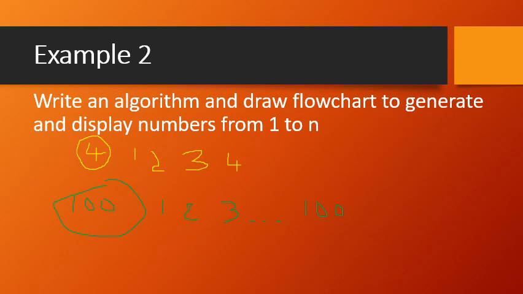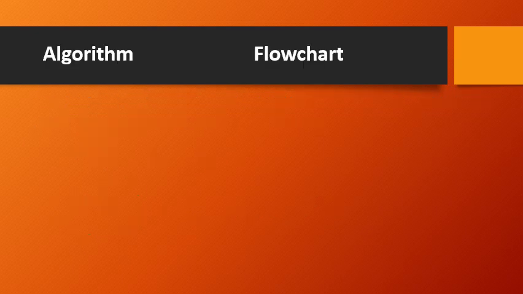Like this, in order to get this particular solution, let us see how we can write the algorithm. Step 1, that is start. Step 2 is the input. That input here is the value of n, right? Since we want to display numbers from 1 to n, this n is something which varies, based upon what a user says, 1 to 10 or 1 to 100 or 1 to 5, whatever that particular number. That we will capture in n, the input value.